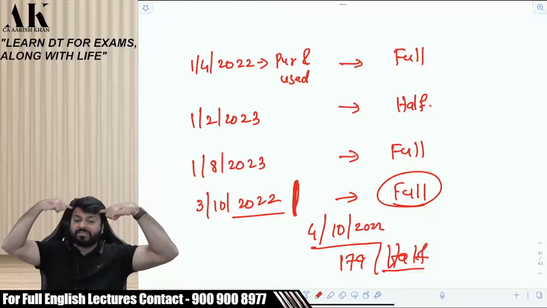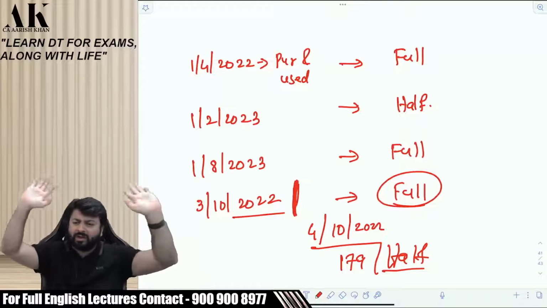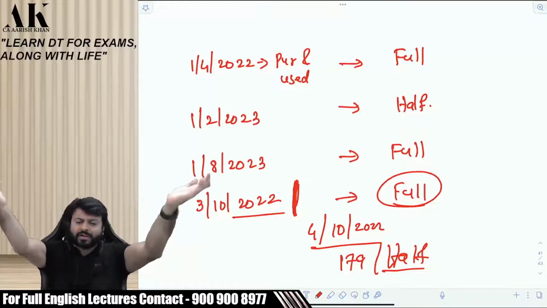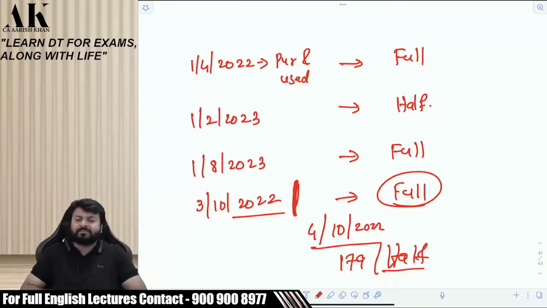mind of the assessing officer. That if an asset is put to use till 3rd October, then it is full. If it is put to use after 3rd October, then it is half. He does not have to calculate depreciation on a 365 basis. Did you understand what I said? If it is put to use till 3rd October, it comes to exact 180 days. If it is put to use on 2nd October, then it will be 181. Yes or no? If it is on 1st October, then it will be 182. Yes or no?